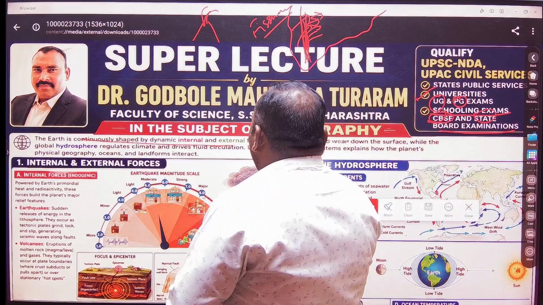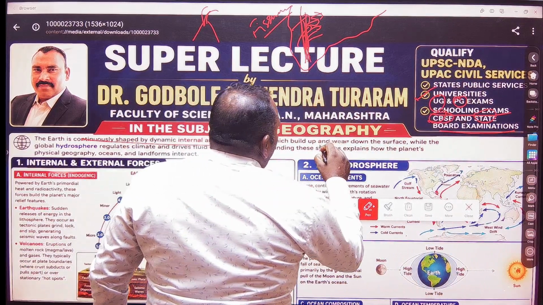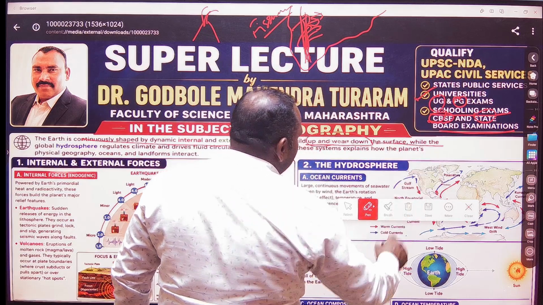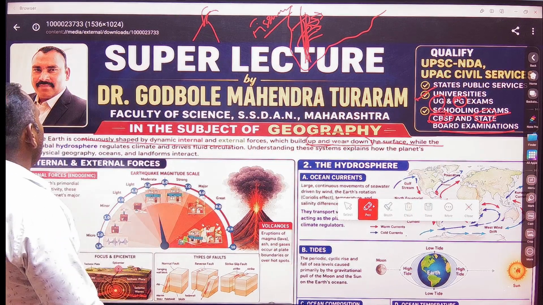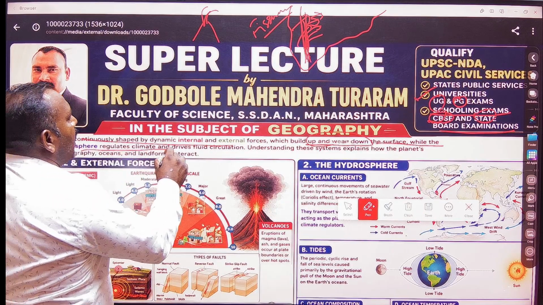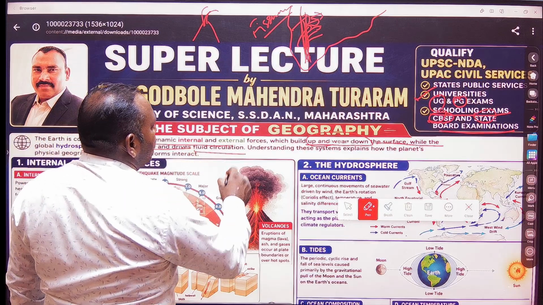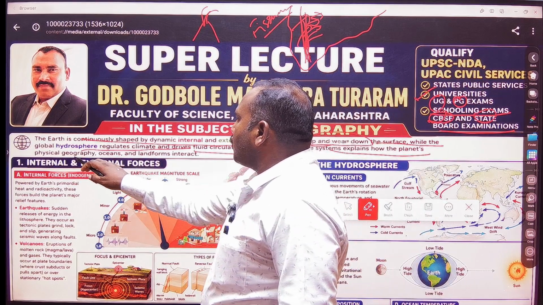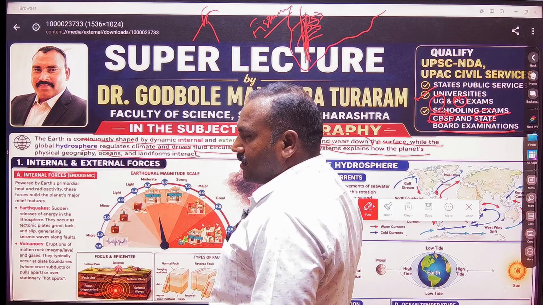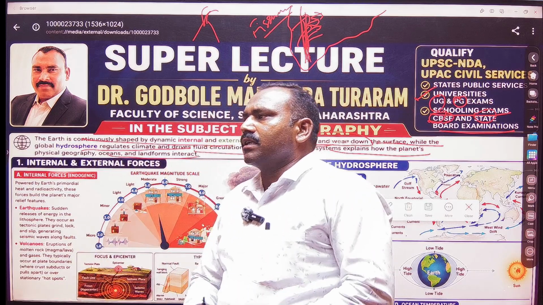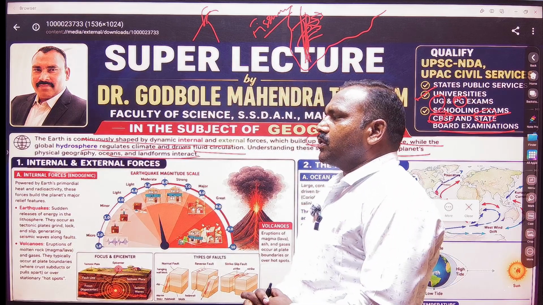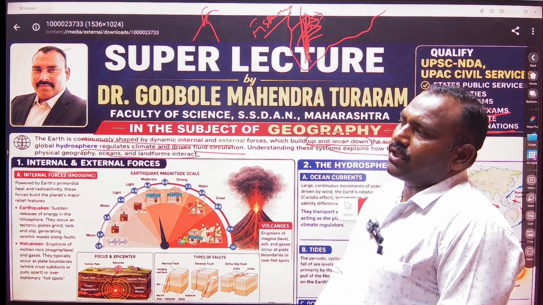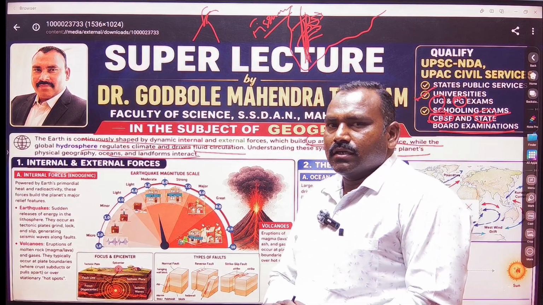Okay, the internal and external forces build up and break down the surface of the earth. Globally, the hydrosphere regulates the climate and drives fluid circulation. Understanding these systems explains how the planet's physical geography, oceans and landforms interact. On the surface of the earth, the hydrosphere is also important. It interacts with the rocks and also manages the different water bodies.